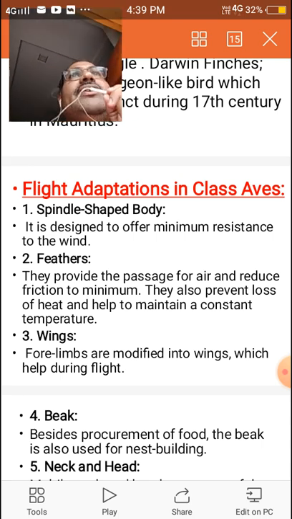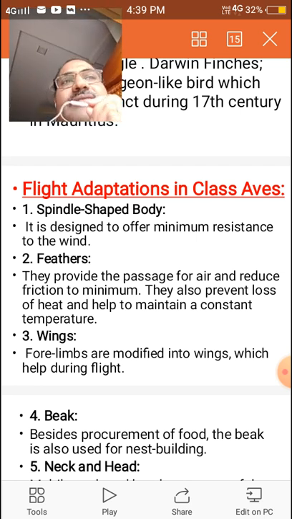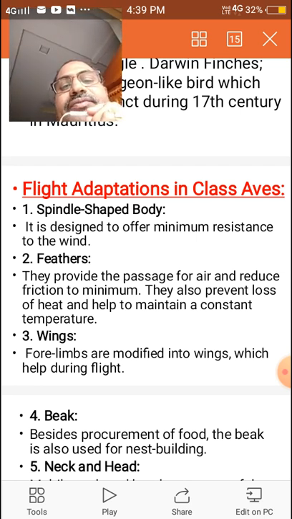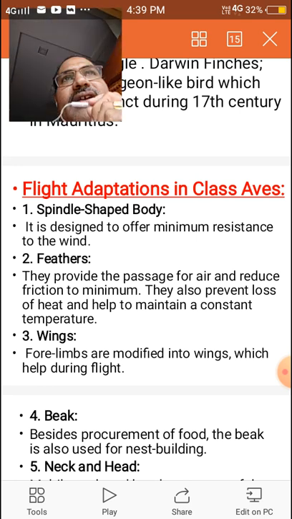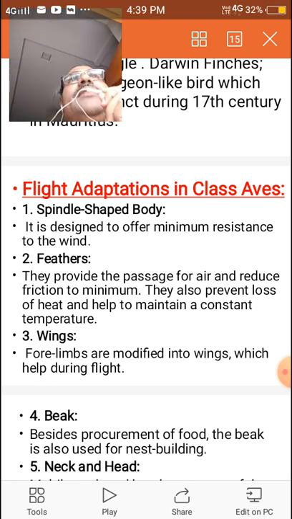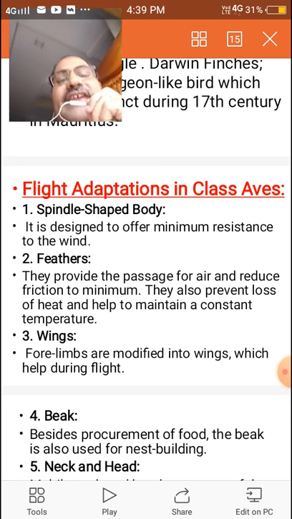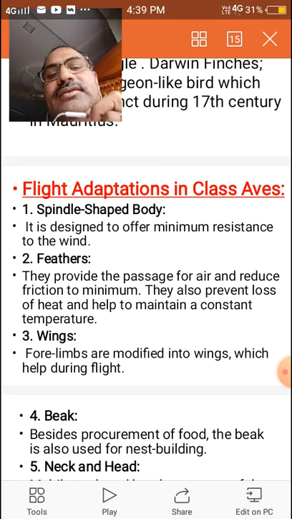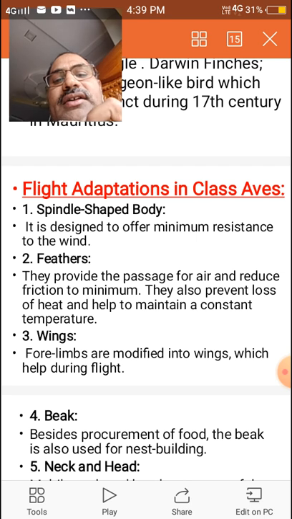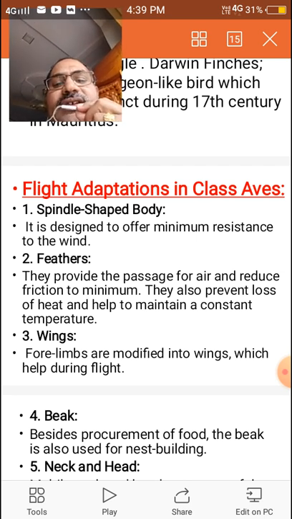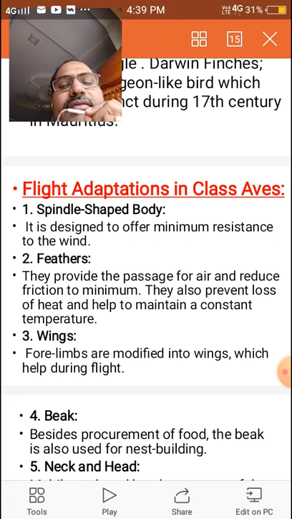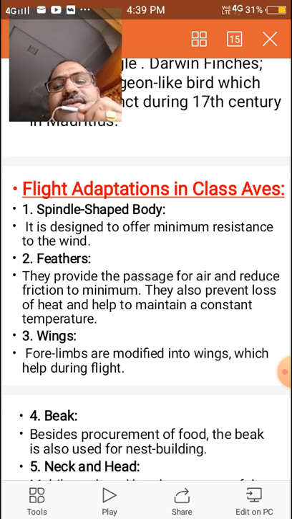So the shape of birds is spindle shape. Why? Because birds have this type of structure to avoid air friction. That is why the body has the spindle shape. It is designed to offer minimum resistance to the wind.